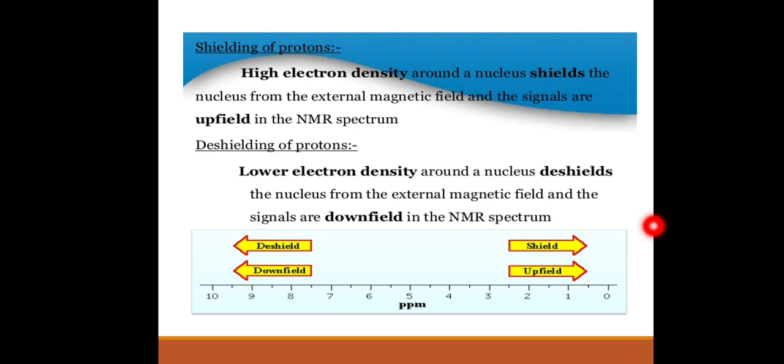So this is the shielding of protons. High electron density around the nucleus shields the nucleus from the external magnetic field and the signals are upfield. Otherwise, low electron density around the nucleus means it is deshielding the nucleus from the external magnetic field and the signals are downfield. So high electron density means it shields the external magnetic field and gives a signal upfield, and low electron density gives the downfield signal.